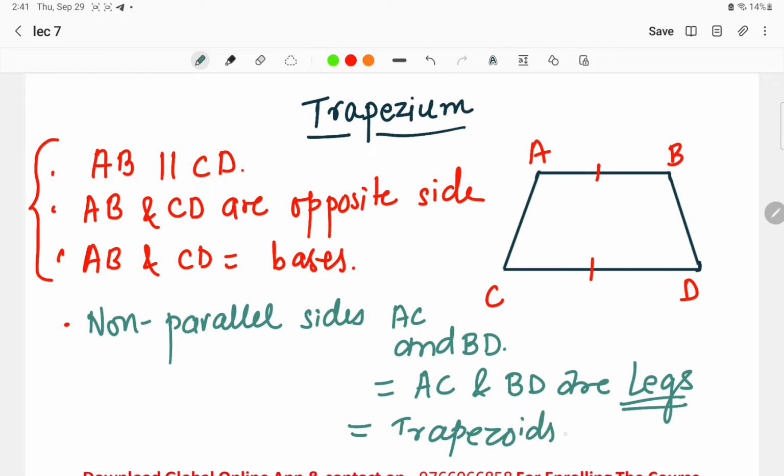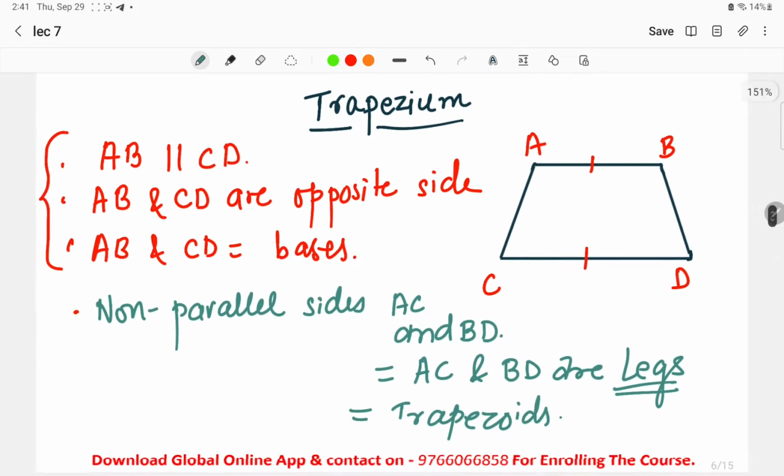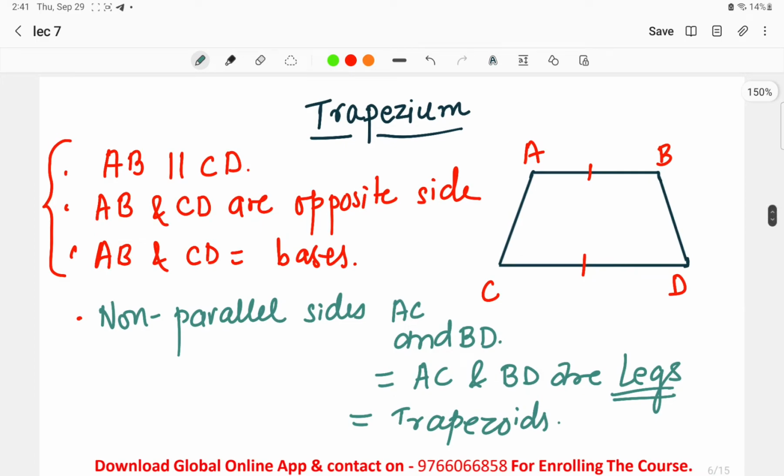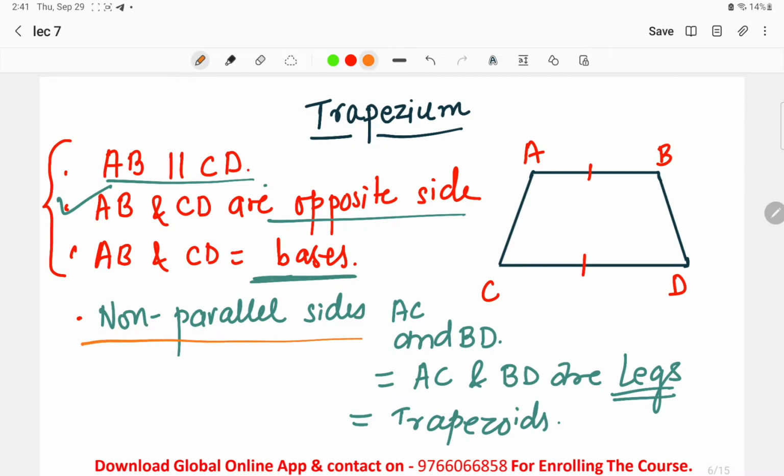Trapezoids. Okay, what we have seen till now regarding the trapezium, ABCD was a trapezium over here, right? In this, what we have seen, that AB is parallel to CD, but AC is not parallel to BD, right? The second thing that we have seen here is AB and CD are the opposite sides. These are parallel to each other and they are called bases. And regarding the non-parallel sides, that is AC and BD, they are called legs, or they are also called the trapezoids.